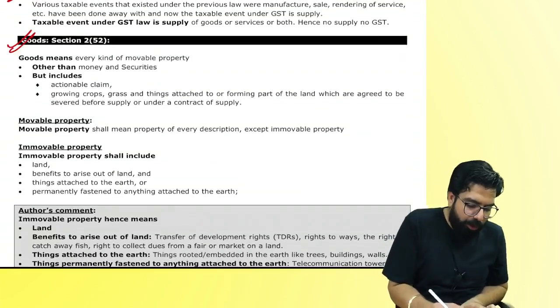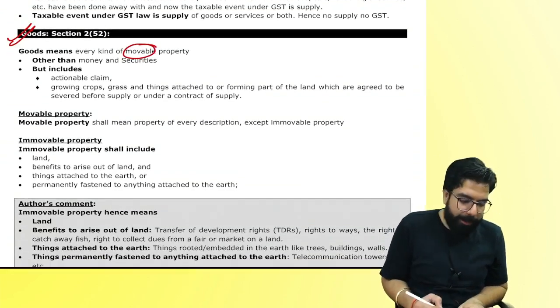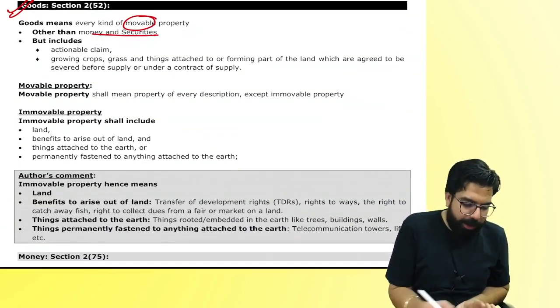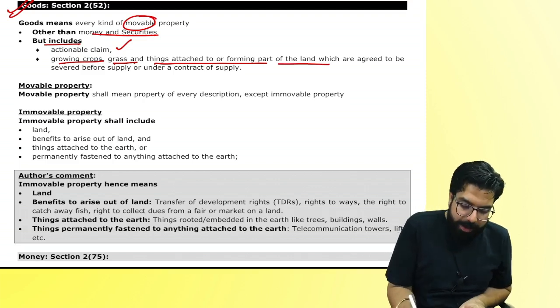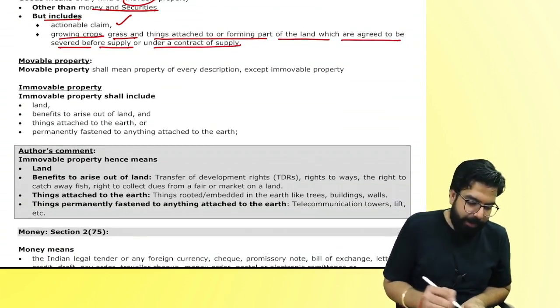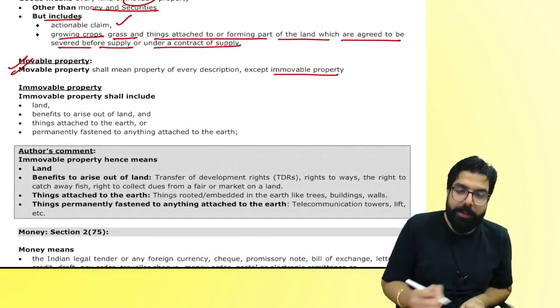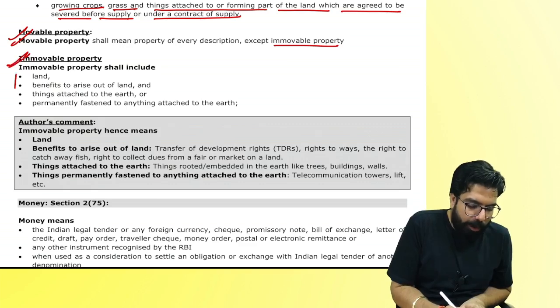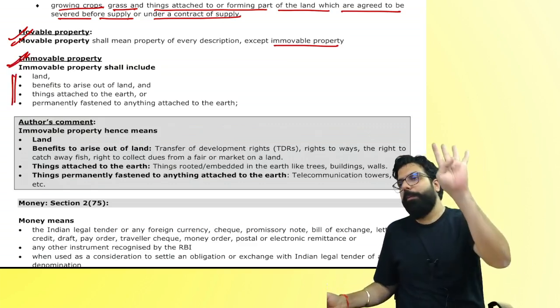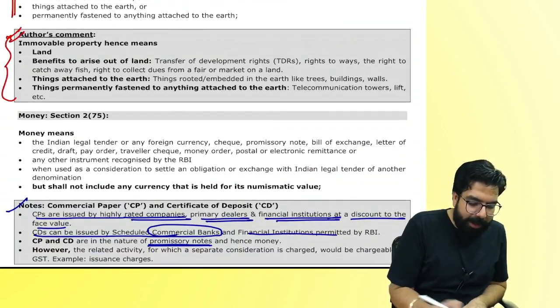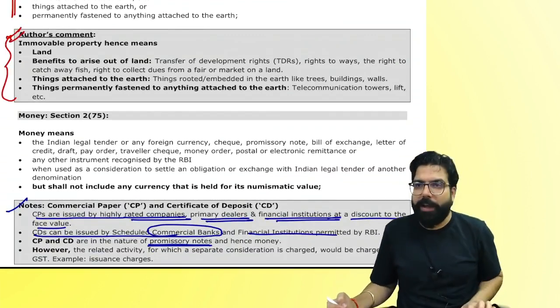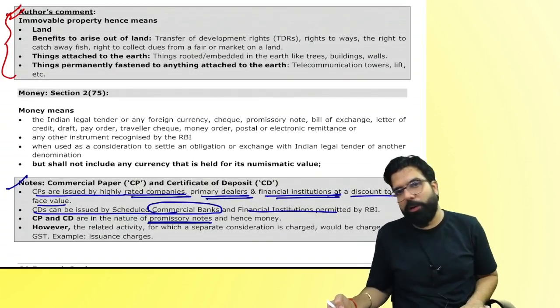Now, goods. Goods means every kind of movable property other than money and securities, but includes actionable claim, growing crops, grass, and things attached to or forming part of the land, which are agreed to be severed before supply or under a contract of supply. I told you movable means what is not immovable. Immovable is 4 things. Do you remember, everyone? The next one, these are all examples which I gave in the class. I've written down the examples so that when you read later, you will be able to remember.